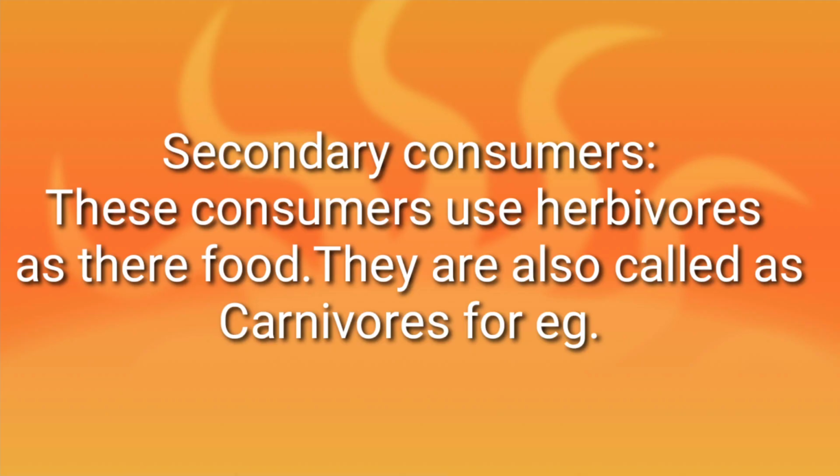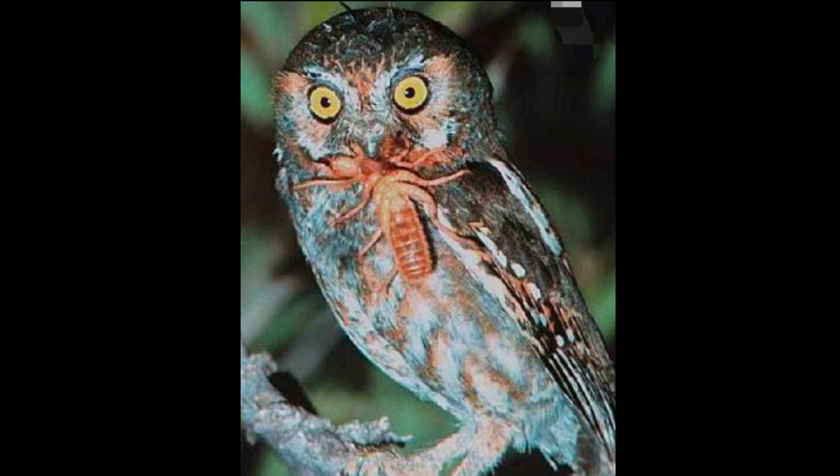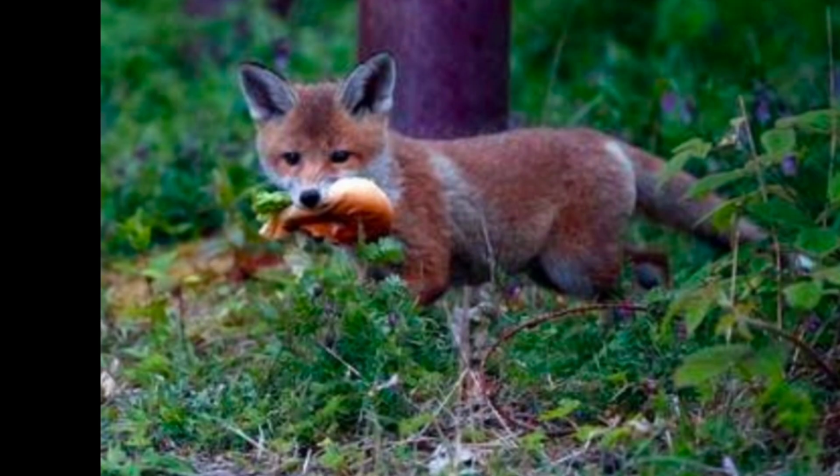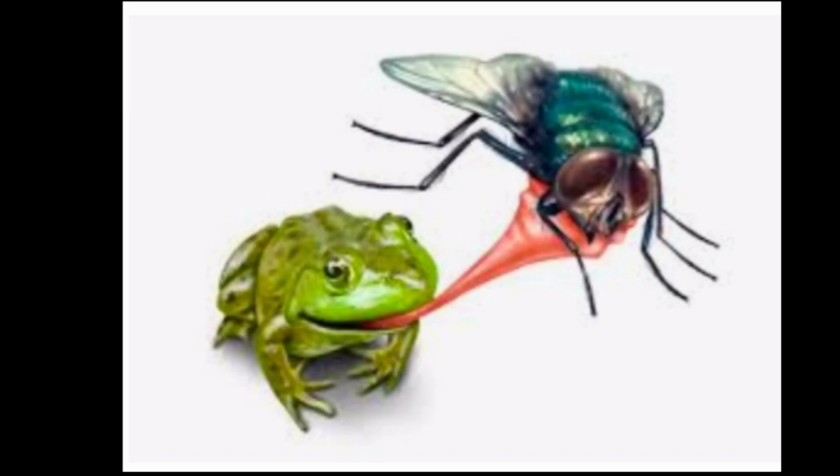Secondary consumer. These consumers use herbivores as their food. They are also called carnivores. Example, owl eating insect. Again owl eating grasshopper. This is a fox eating an animal which is a herbivore. See, this is a frog. What a nice picture it is. It is eating a housefly. It is an animated form of the same picture which you have seen previously.